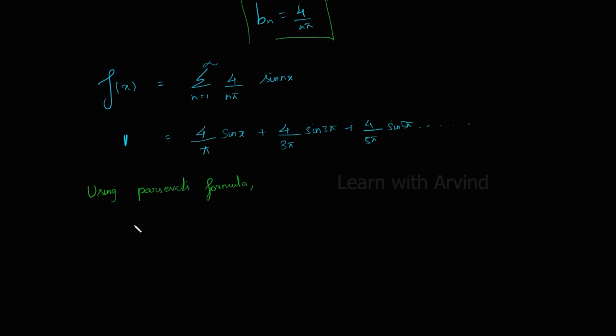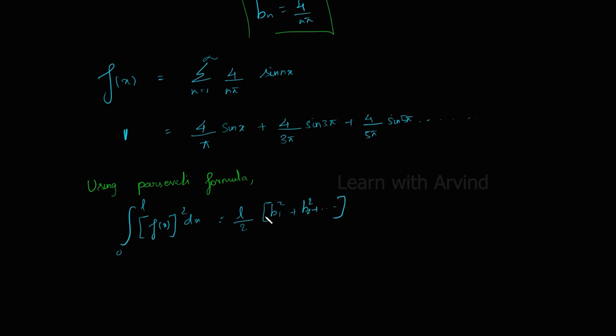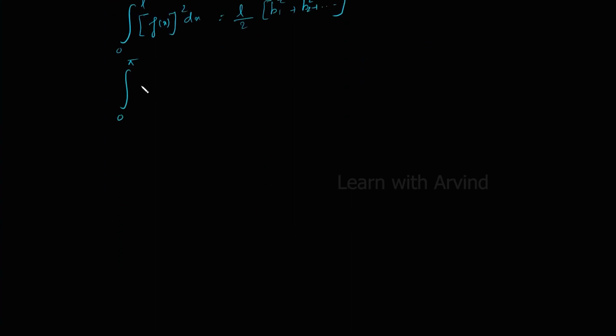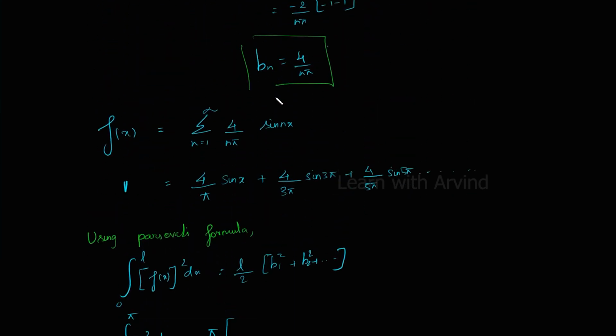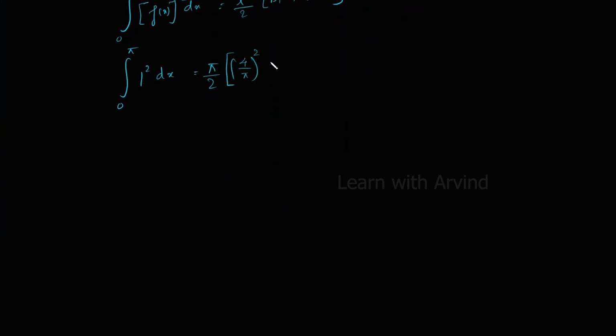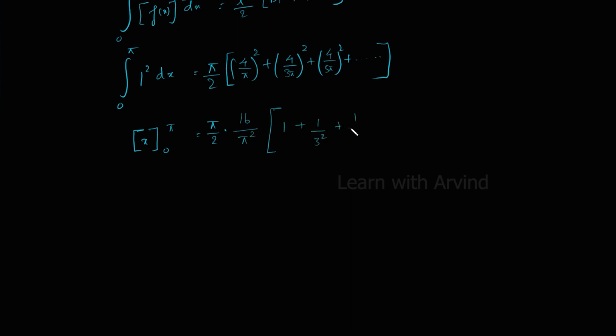Now using Parseval's formula, the integral from 0 to L of [f(x)]² dx is equal to L/2 times (b₁² plus b₂² and so on). Substituting the values, we get the integral from 0 to pi of 1 dx equal to pi/2 times [(4/pi)² plus (4/(3 pi))² plus (4/(5 pi))² plus and so on]. Now integrating 1, we get x, and on the right side we take 4²/pi², which is 16/pi², as common, leaving 1 plus 1/3² plus 1/5² plus and so on.